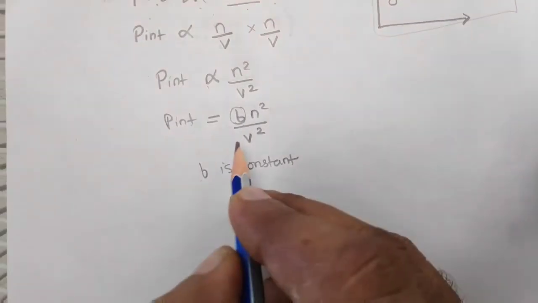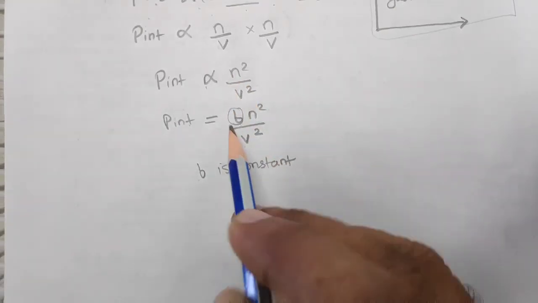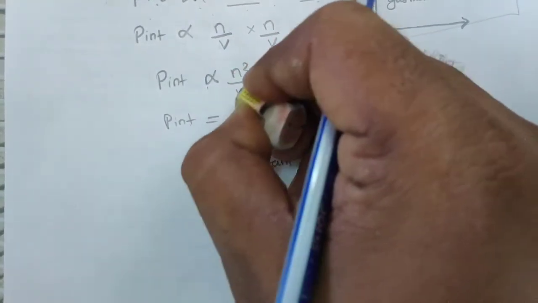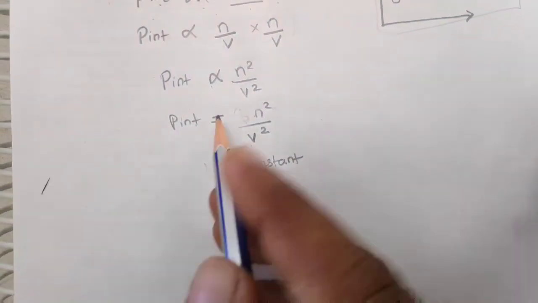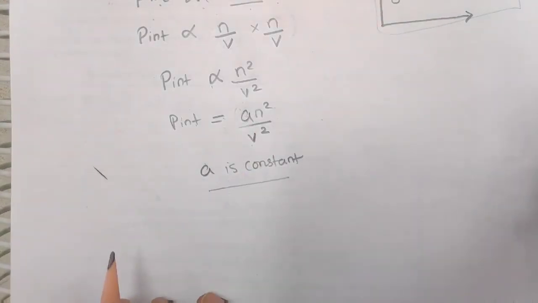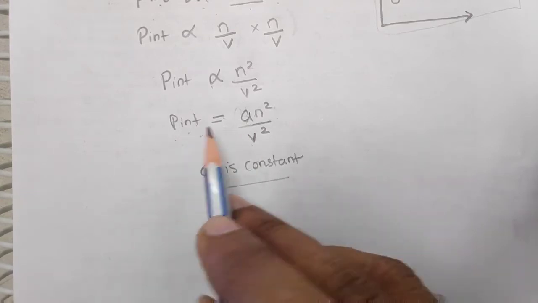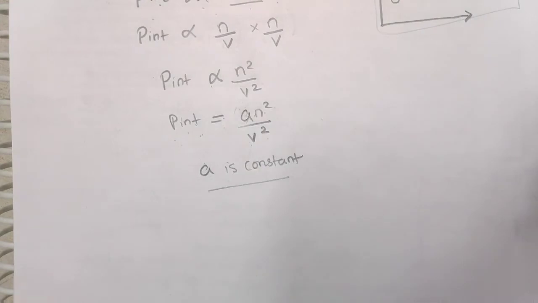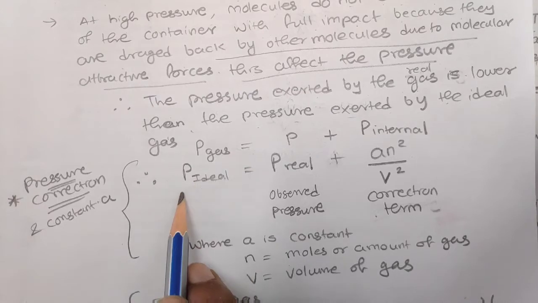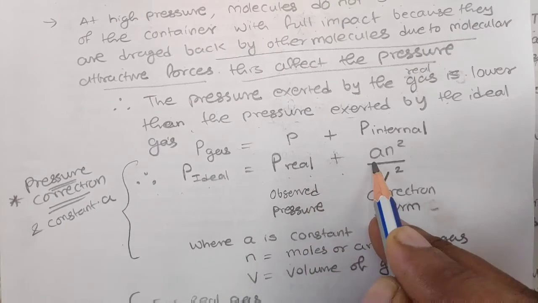In your textbook, for pressure, it is given as A as the constant. So instead of this proportionality constant B, we will take it as A as a constant. A is the proportionality constant. So the correction in pressure will be a n square upon V square. P ideal is equal to P real, that is for the real gas, plus a n square by V square.